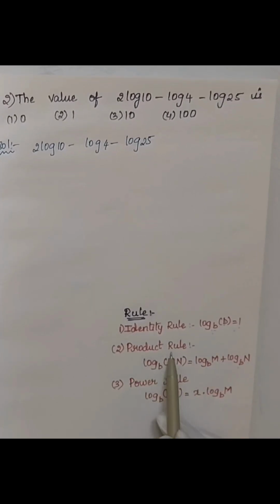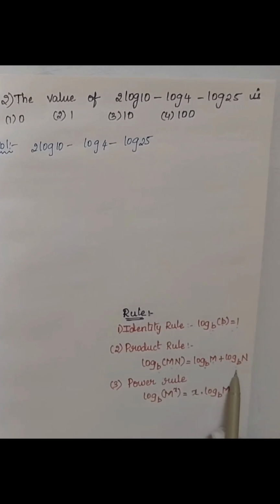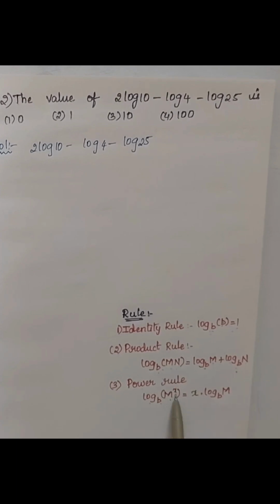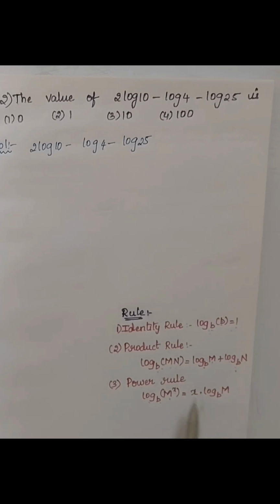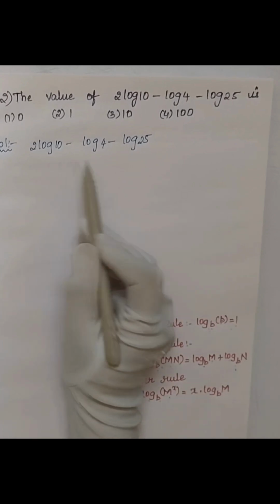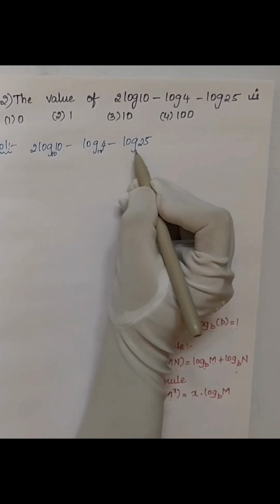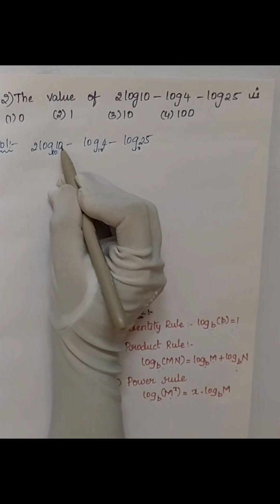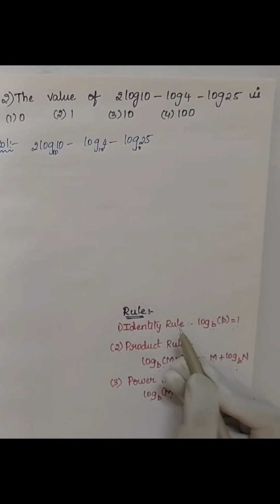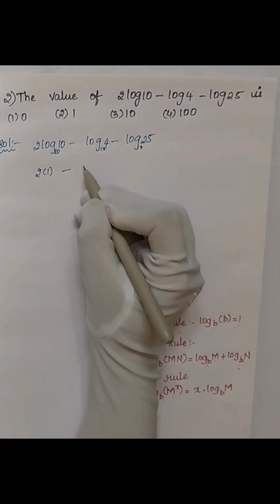The second rule is the product rule: log mn to the base b is log m to the base b plus log n to the base b. The third is the power rule: log m to the power x to the base b is x log m to the base b. These are the 3 rules, and you must be clear regarding them. Now see here, 2 log 10 minus log 4 minus log 25. No bases are given, so we must assume it is 10. Log 10 to the base 10, which rule? Identity rule. So its value is 1. So 2 into 1 minus, here let us take minus as common.